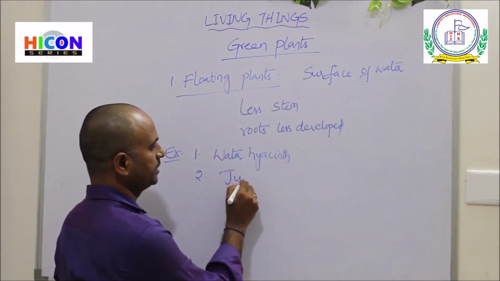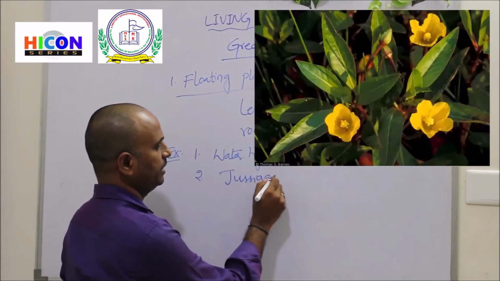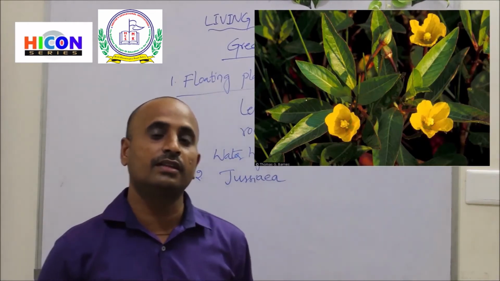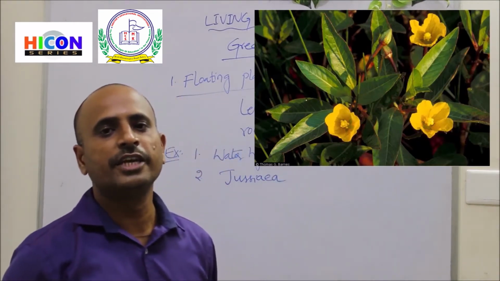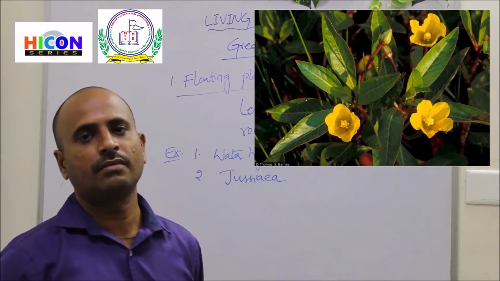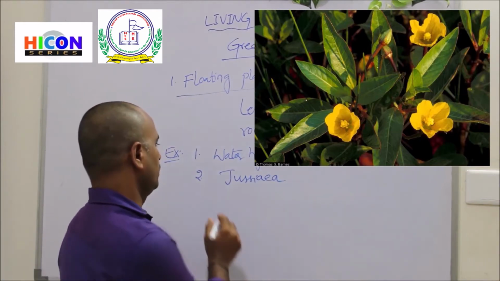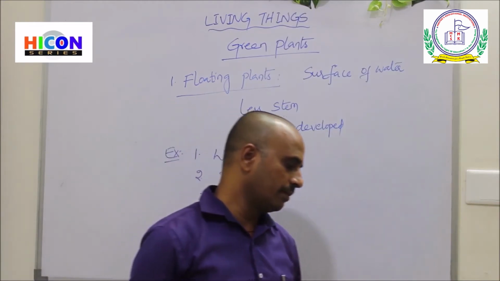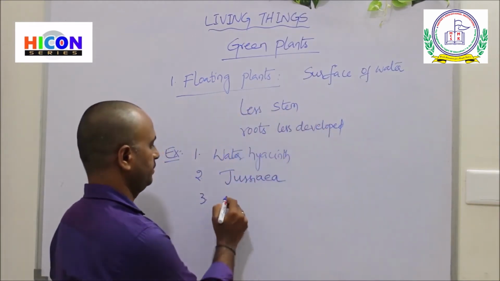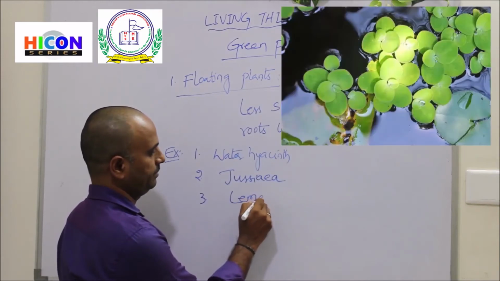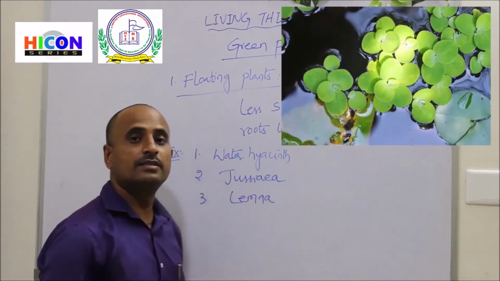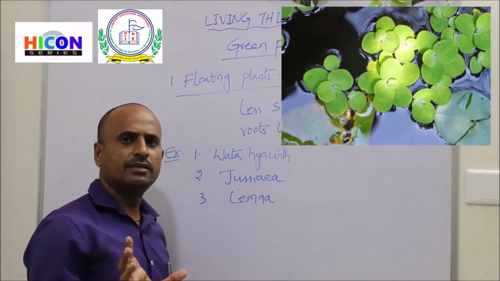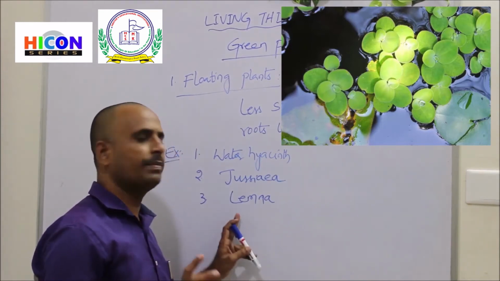Look at the picture. In the picture you are observing another type of floating plant, its name is Gesia. The third example for the floating plants is lemma. Look at the picture. In the picture you are observing a lemma plant.